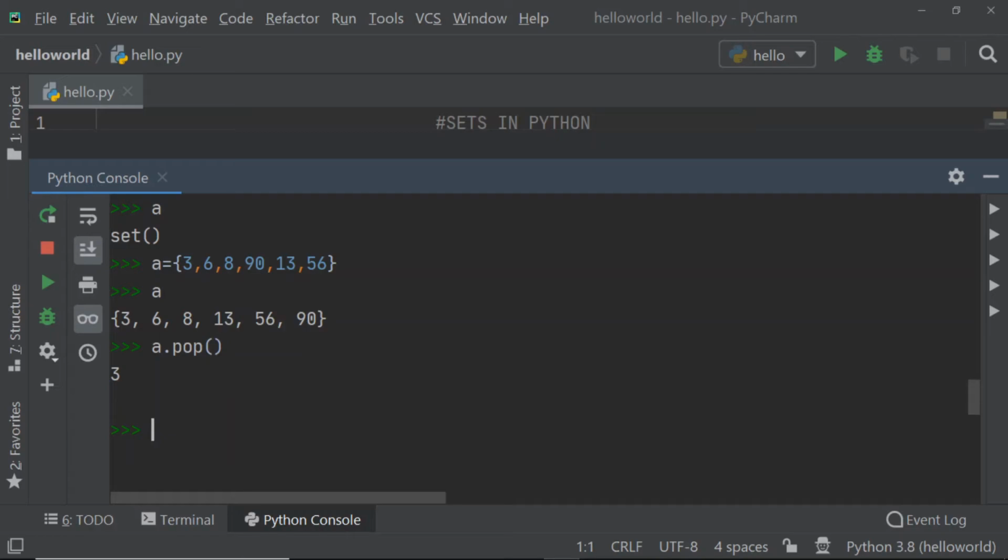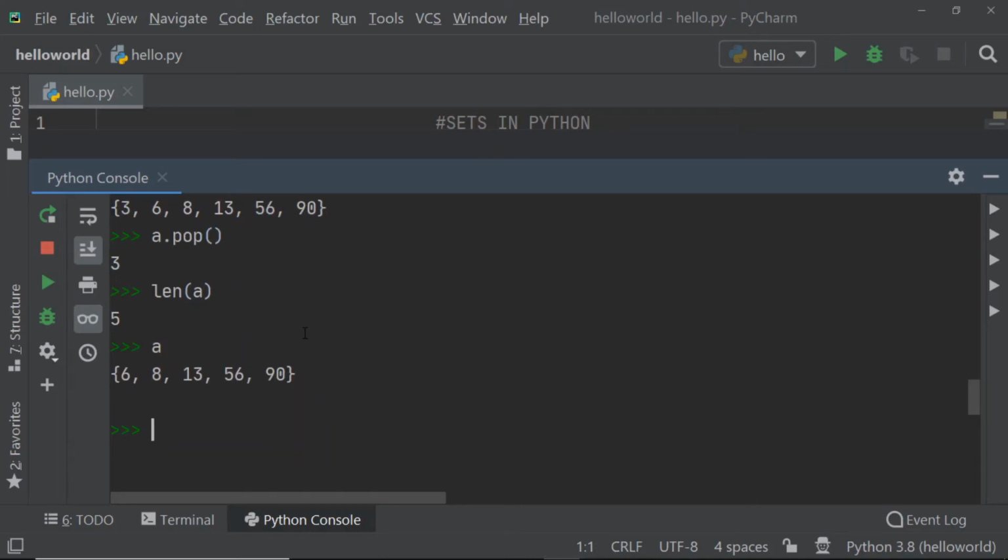Now we will check how many elements are there in my set. That can be done by using the len function, that is, it will give you the length of your set. So if you check here, I am getting 5 elements. Oh, but right now I am having 6 elements. Oh no, I have popped the third element. So the set is having 5 elements, and if you want to count how many elements are there in your set, you can use the len function.